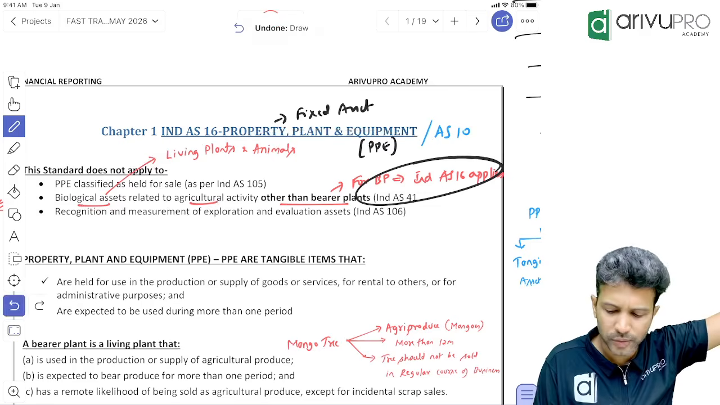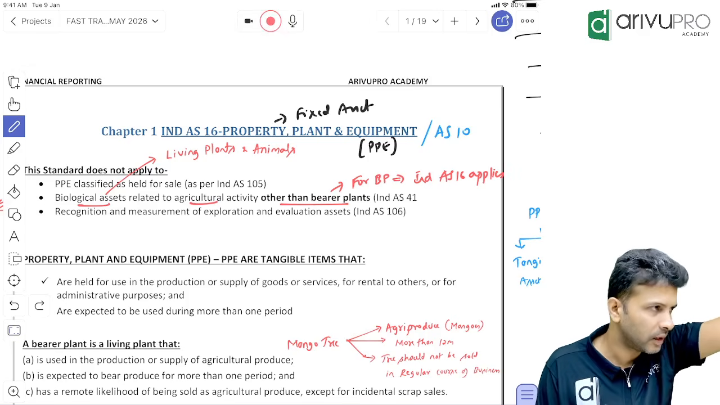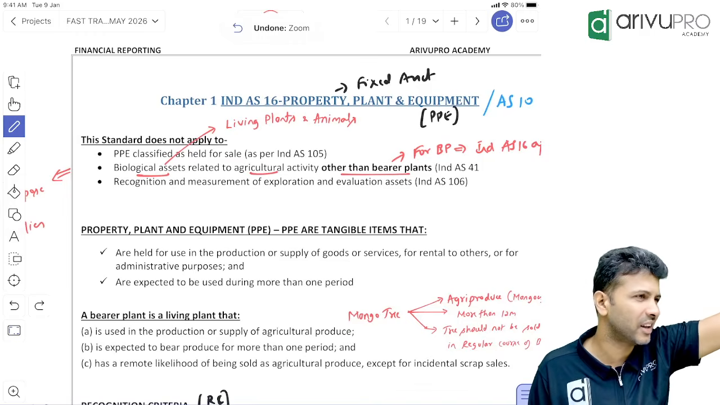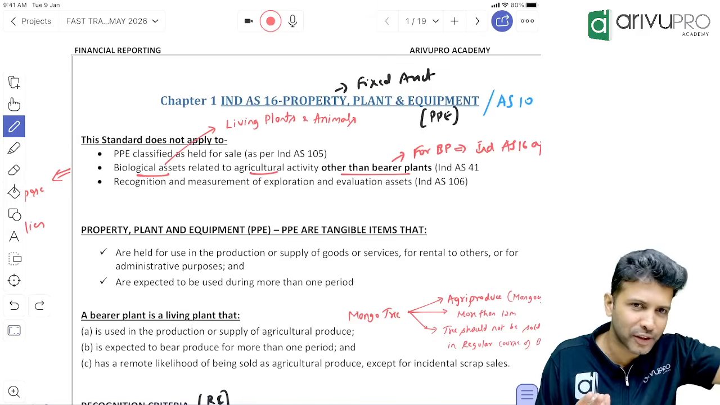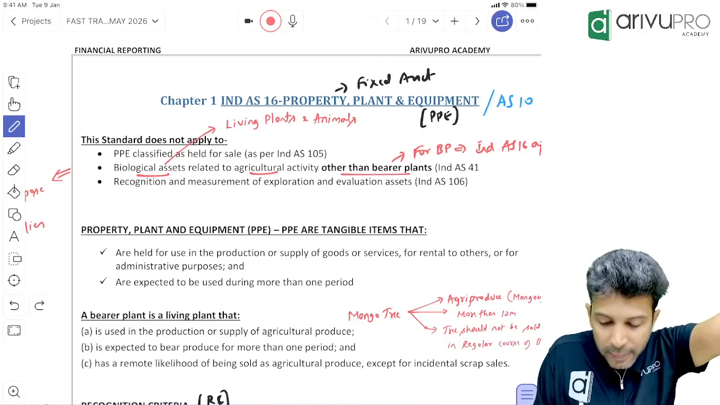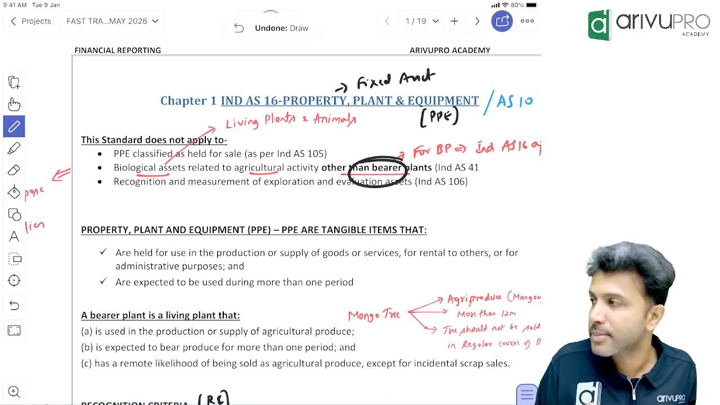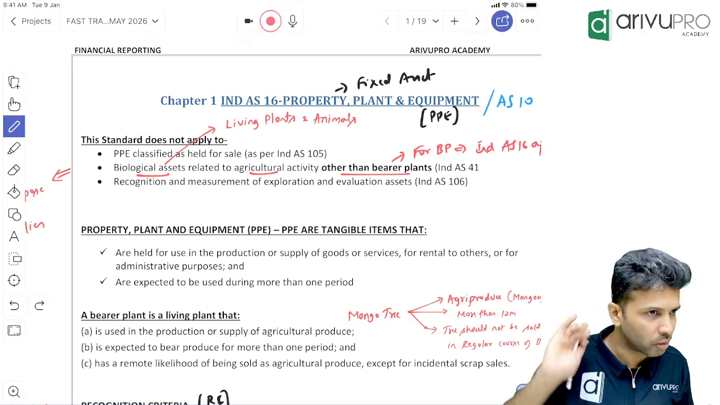Now, 3 terms we used. One is biological assets. You know the meaning: living plants and animals. What is agricultural activity? That definition we will see in IND AS 41. But now we know what agriculture means. But bearer plant, will it come under biological assets? No. For bearer plant, which standard is applicable? IND AS 16 only will apply.